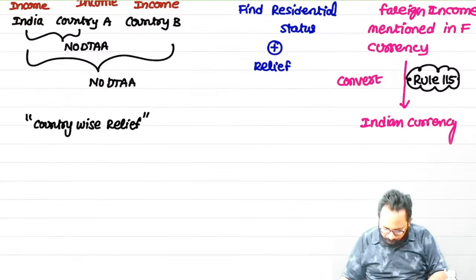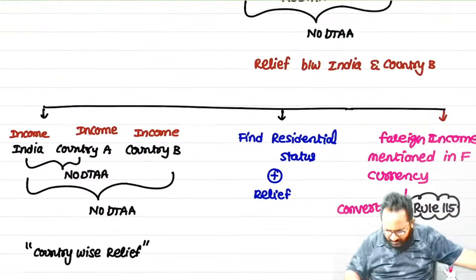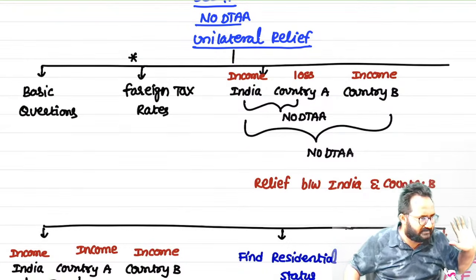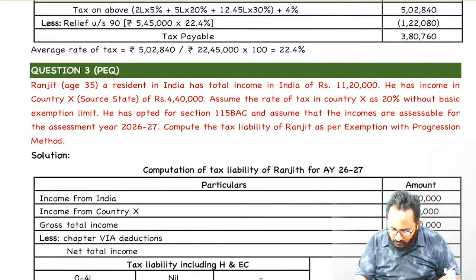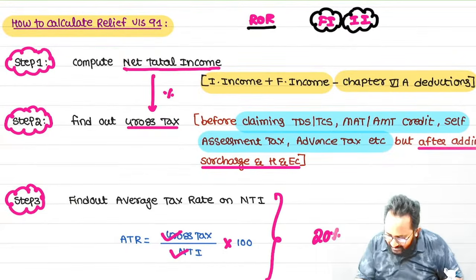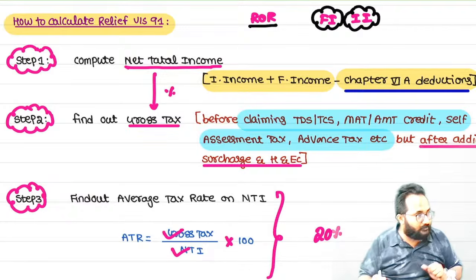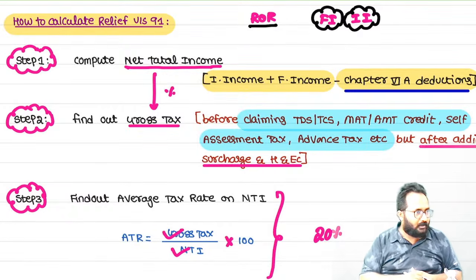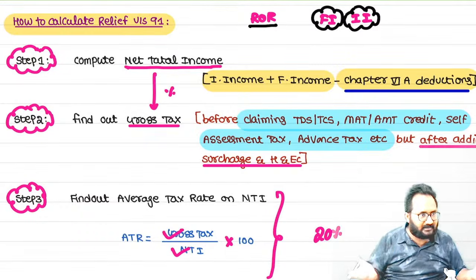Okay, now one more important point I will tell you. These are the only types we have. Every type, one question we can discuss. And before going to that, for doing these questions, definitely we need knowledge about Chapter 6A deductions. Then only you will get the answer. If you don't know Chapter 6A deductions perfectly, automatically in the first step itself we will make mistakes, and the next steps automatically go wrong.